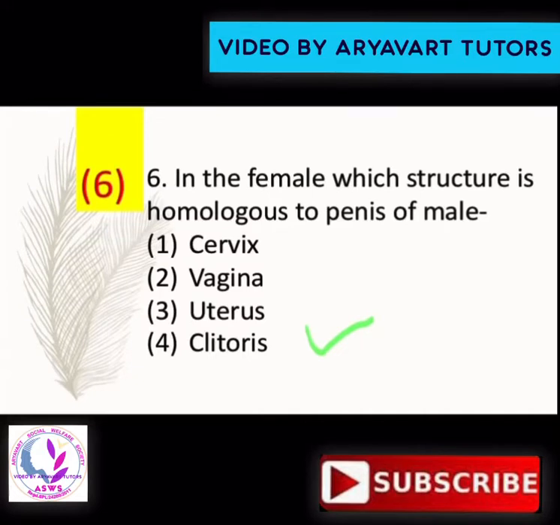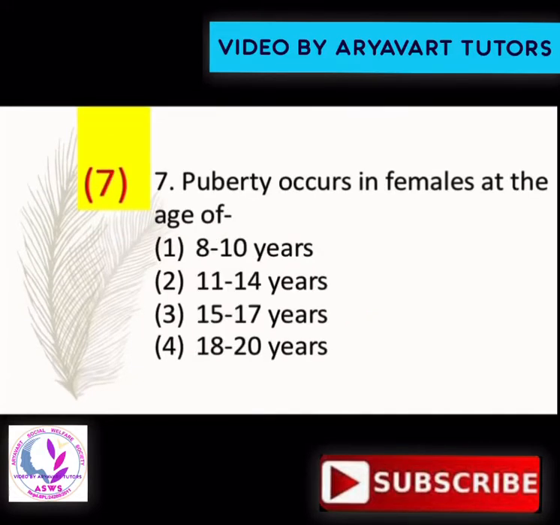Now next question, question number 7. Puberty occurs in females at the age of option 1 8 to 10 years, 2 11 to 14 years, 3 15 to 17 years, and fourth 18 to 20 years. So the answer is 2, 11 to 14 years. Now in the description, we know the menstrual cycle.